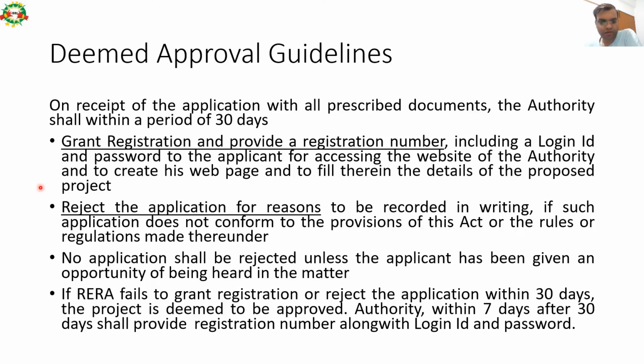So if an option is given to represent his file, the builder's file should not get rejected during the review stage. If RERA fails to grant registration or reject the application within 30 days, the project is deemed to be approved. The authority, within 7 days after 30 days, shall provide the registration number along with login ID and password. Then post 30 days it gets automatically approved.